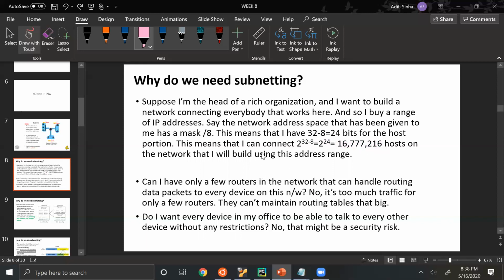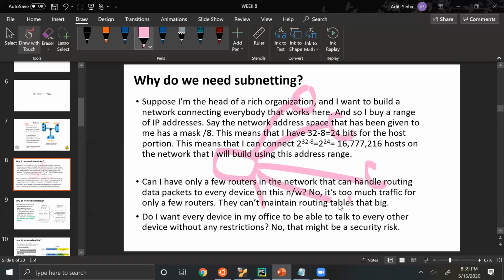Suppose they're all part of the same network. So we have a gateway router here, a router that is responsible for routing within the network, that is, for traffic coming from external interfaces into the network. This router will actually have to maintain huge routing tables, because it'll have to decide which output interface a packet should exit from, if it is for a particular address, and so on, because everything behind this router is the actual host.